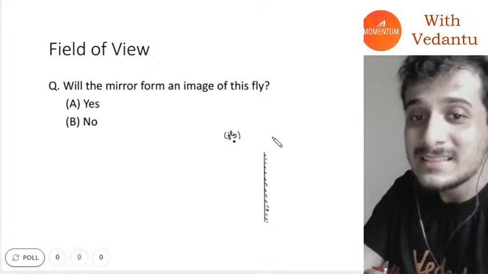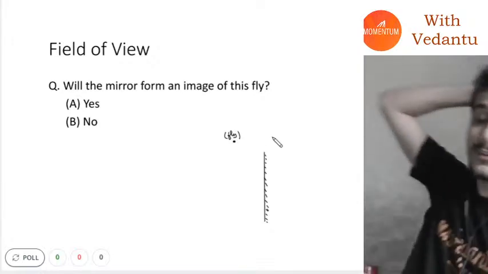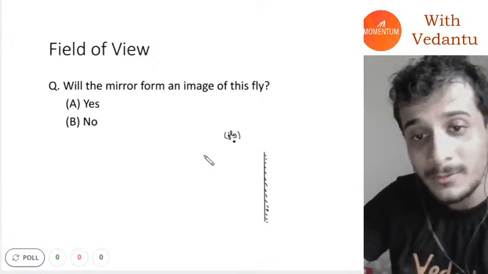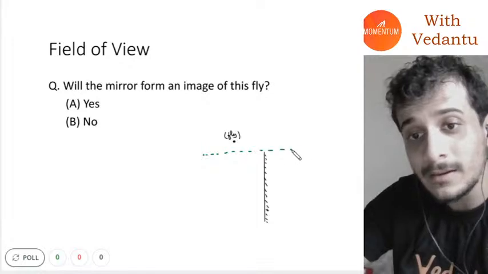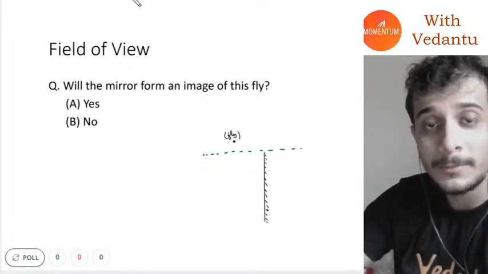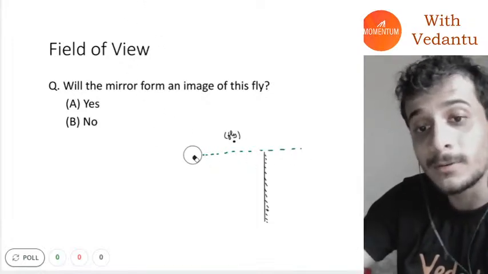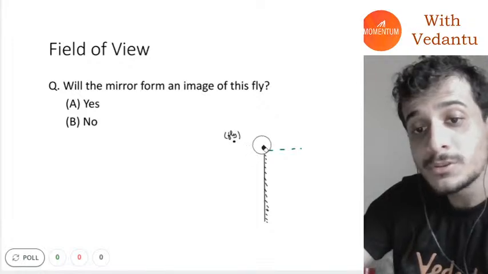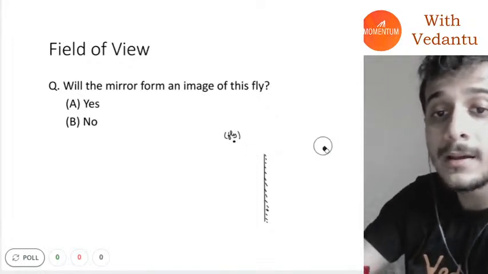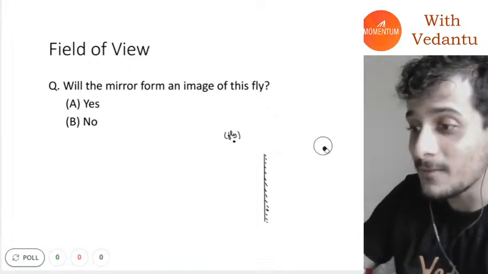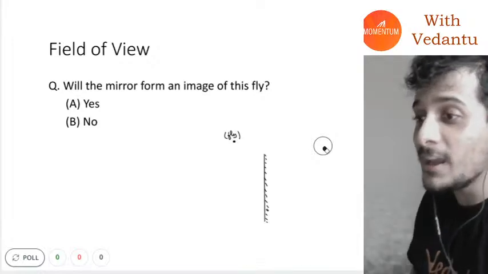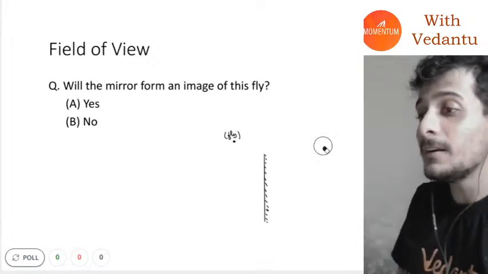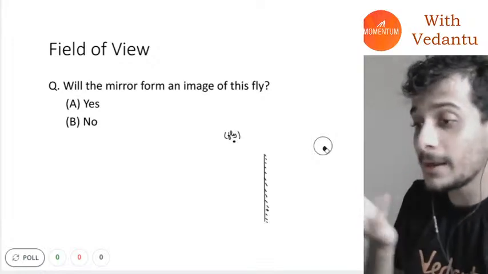Okay, now guys, this is the second question. I have a mirror like this. If I draw the top line of the mirror, it is something like this. The fly is above that top line. Now the question is, will the mirror form an image of this fly?